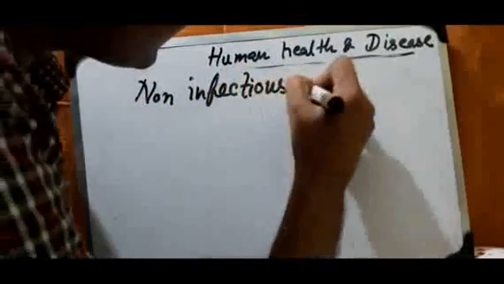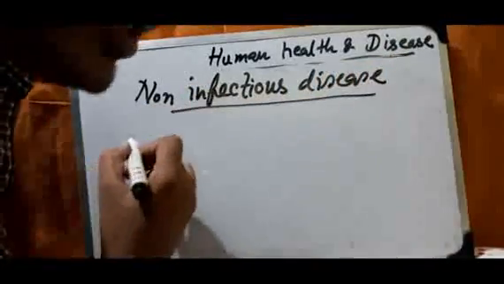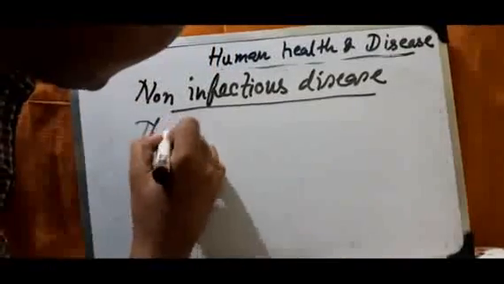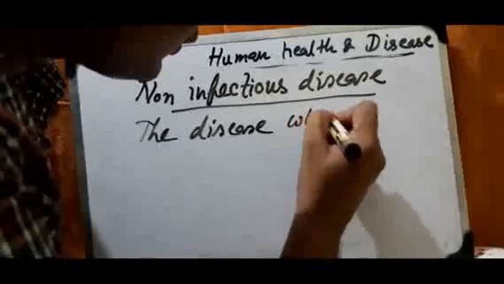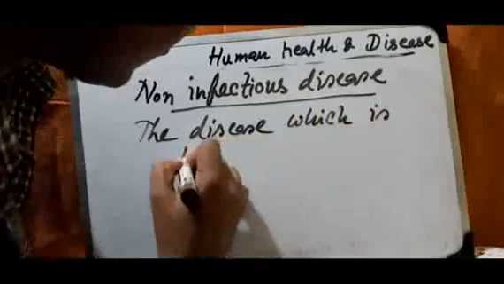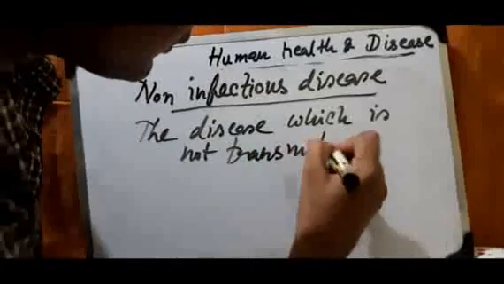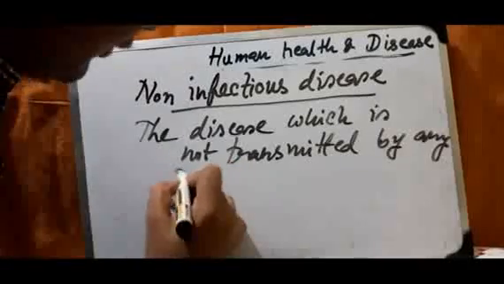Non-infectious disease. Non-infectious diseases are not transmitted by any pathogen. Write down, the disease which is not transmitted by any pathogen.